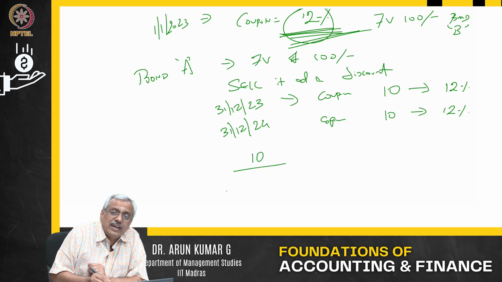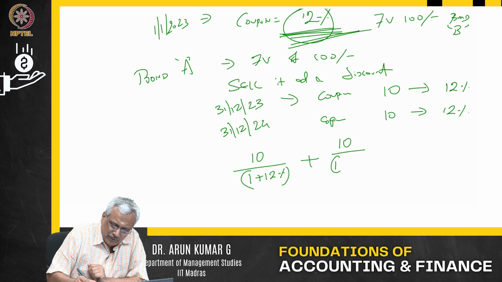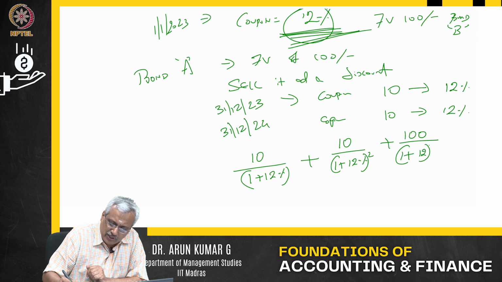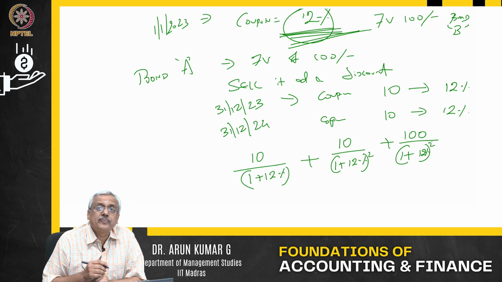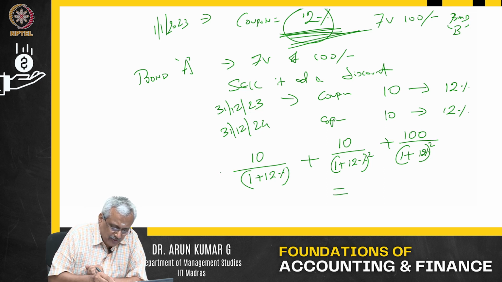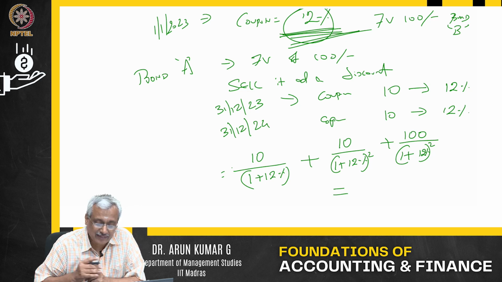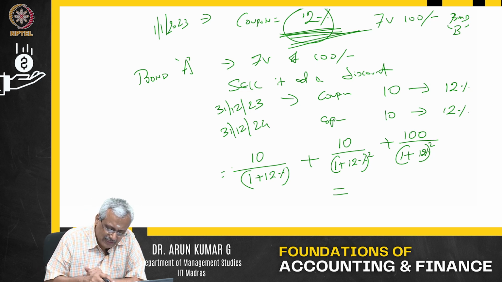So I am going to discount it for 1 year at 12%. The next $10 I am going to get at the end of 2 years, so I am discounting it at 12% for 2 years.